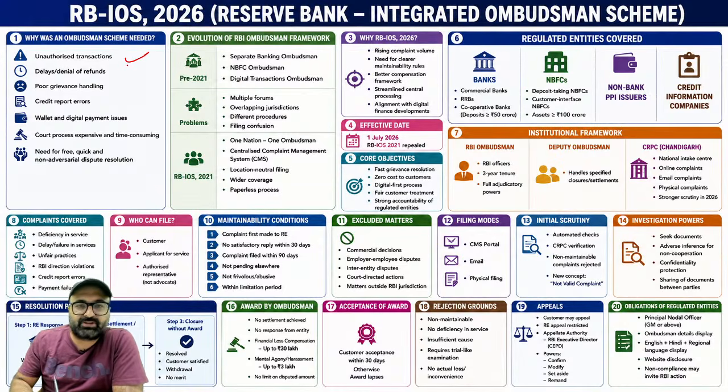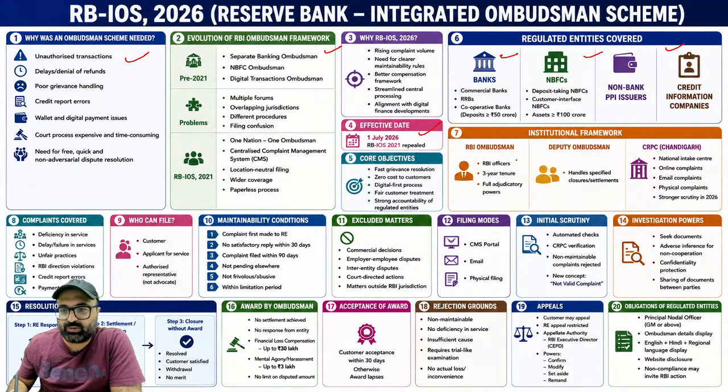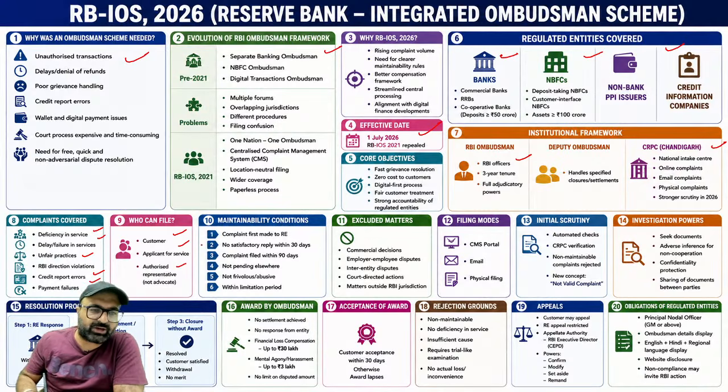So why was this scheme needed? How has it been evaluated? Who all are covered under this scheme? Then applicable from 1st of July. Ombudsman कौन है, कब appoint होगा, कैसे appoint होगा? Complaints covered की अगर मैं बात करूँ, deficiency in services, delay in services, unfair practices, RBI direction violation, credit report error, payment failure. Who can file? Customer can file, applicant for service can file, and authorized representative can also file.